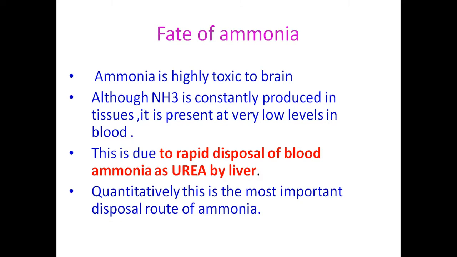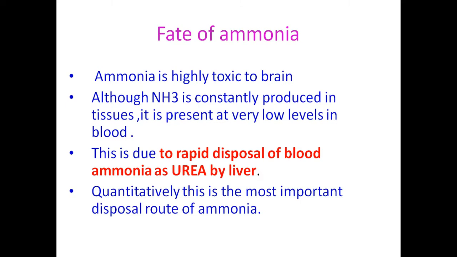Since this ammonia is highly toxic to the brain, and it is produced constantly in the body cells, it is present at very low levels in the blood. This has to be converted into other forms like glutamine, asparagine, and urea.